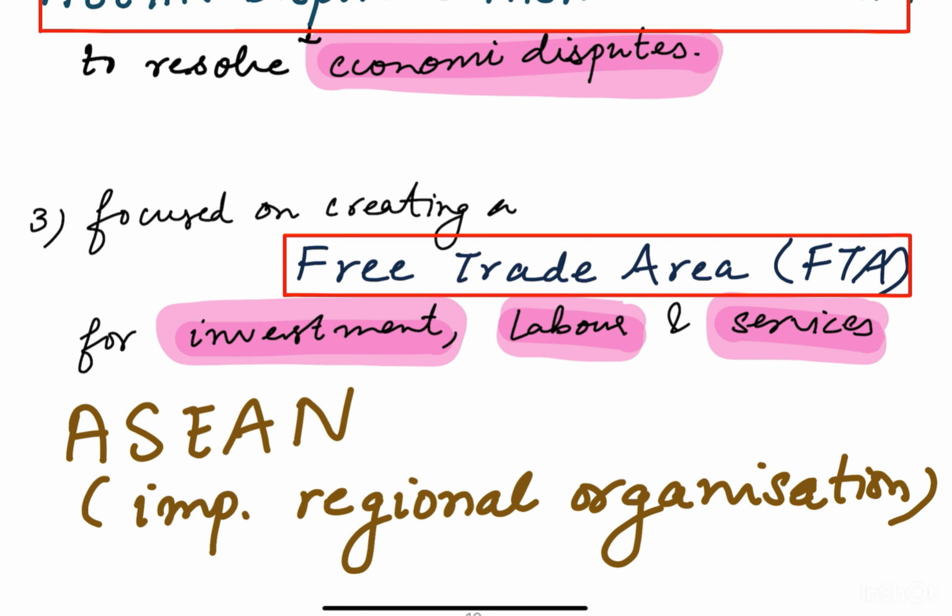Let's quickly revise them. So the objectives of the ASEAN community: the first one is to create a common market plus production base within ASEAN states to aid social and economic development in the region. Second is to improve the existing ASEAN dispute settlement mechanism to resolve economic disputes. And third, it is focused on creating a free trade area for investment, labor and services.